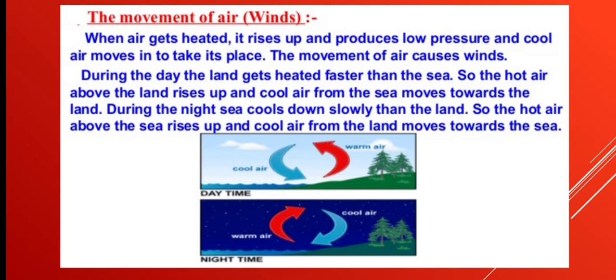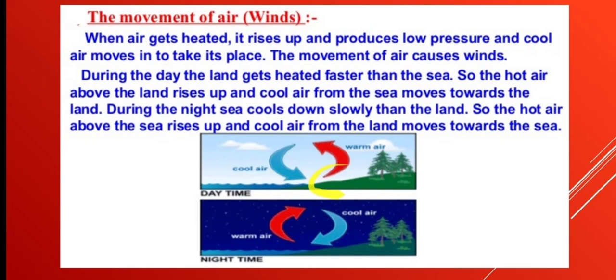Since the soil gets heated up at a faster rate than air, the air above land gets heated up more than the air above water. Now during the daytime, we know land gets heated up faster than water. As a result, the air above the land gets warm, and this warm air above the land becomes lighter and rises up.